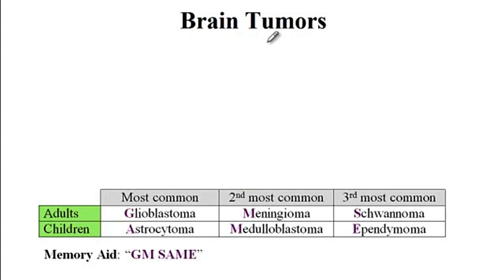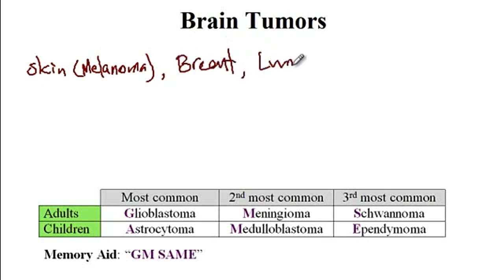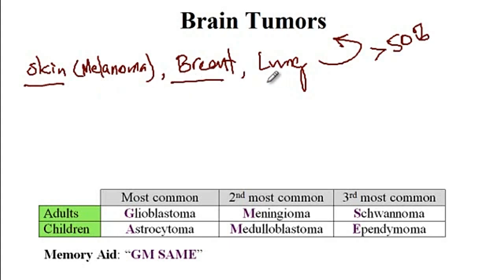And tissues that commonly metastasize to the brain include skin, or more specifically melanoma, breast, and the lung. Cancer will metastasize to the brain, and these tumors account for more than 50% of cases of brain tumors. Now, one way you can memorize these tissues is by looking at your chest. The first thing that you see is the skin, and then underneath the skin lies the breast, and then underneath the breast is your lung. So skin, breast, and lungs are the common tissues that will metastasize to the brain.